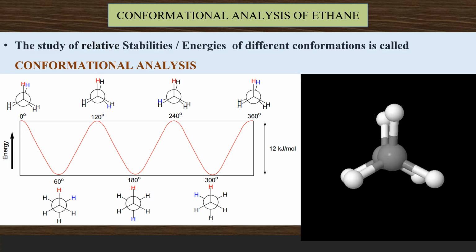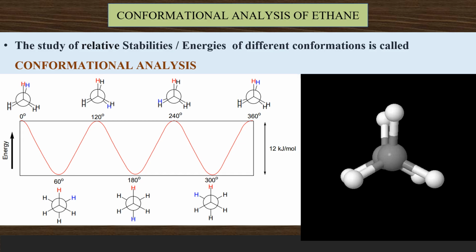This is the eclipsed conformation of ethane. Now let me do a 60-degree rotation. Yes, this is staggered. Another 60 gives eclipsed. Another 60-degree rotation, the third 60. Fourth 60 gives eclipsed. Fifth 60 gives staggered. And the sixth 60-degree rotation gives the eclipsed conformation, that is the original one.